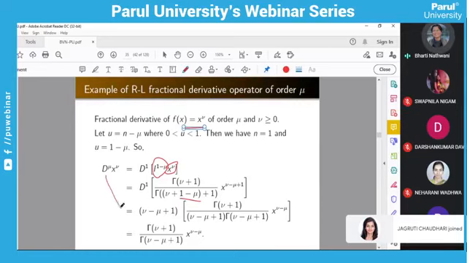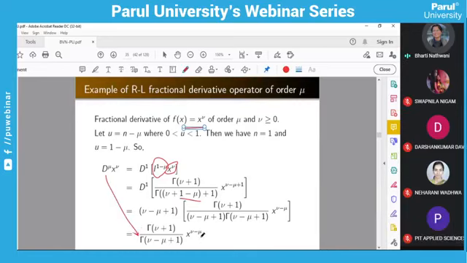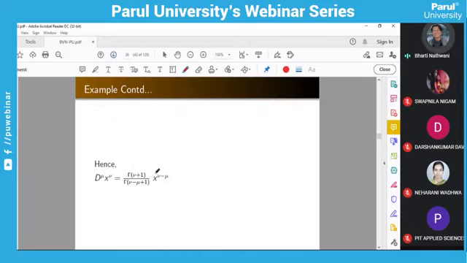So ultimately the muth order fractional derivative of x raised to nu is this. Okay, it is easy to derive by using the muth order integral of x raised to nu. You know the integral operator, so you have to apply that here, but instead of mu you have 1 minus mu, and d raised to 1 will give you this. Okay, so this is the final answer.